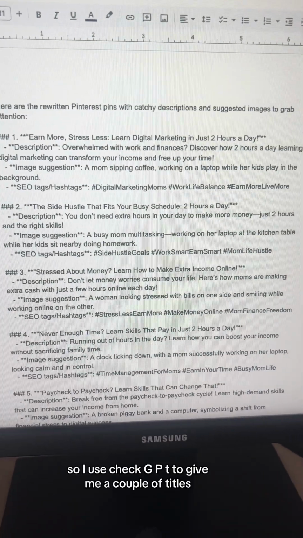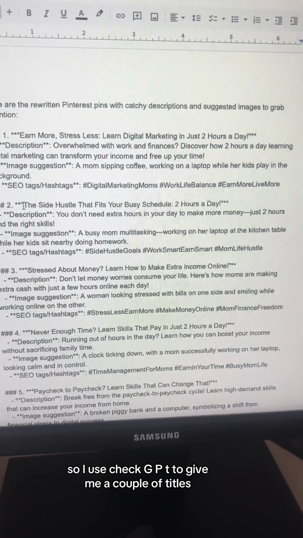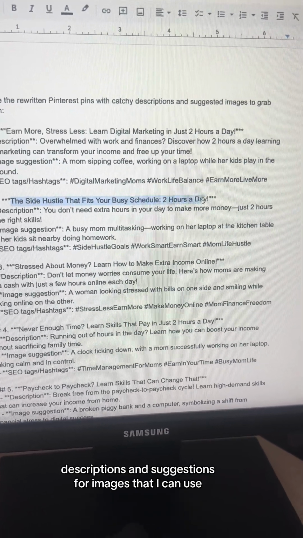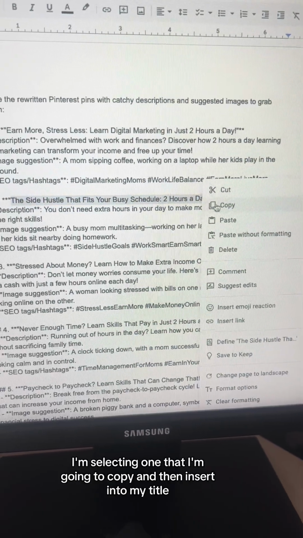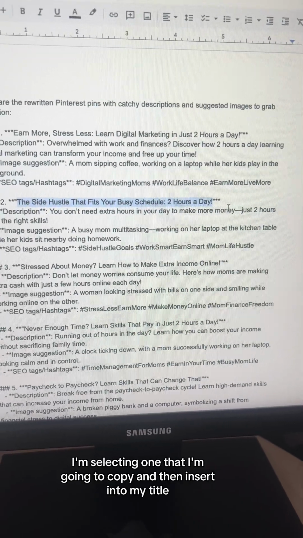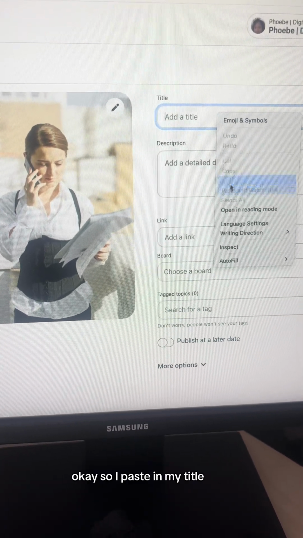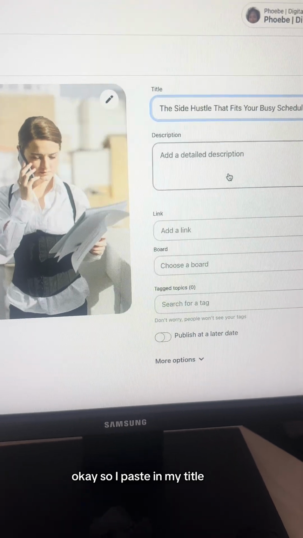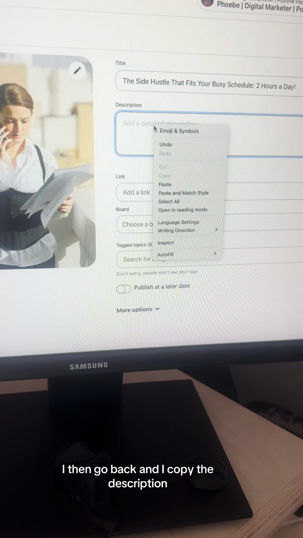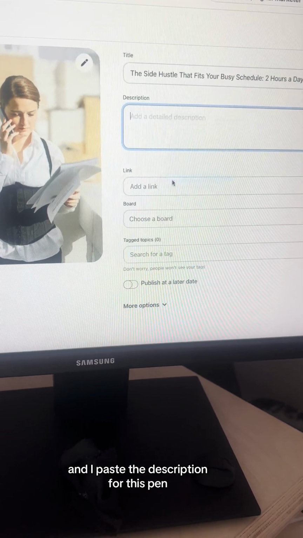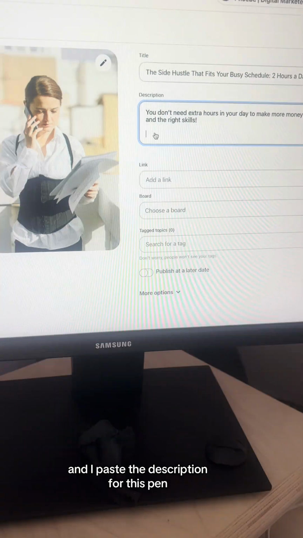So I used ChatGPT to give me a couple of titles, descriptions, and suggestions for images that I can use. I'm selecting one that I'm going to copy and then insert into my title. Okay, so I paste in my title. I then go back and I copy the description and I paste the description for this pin.